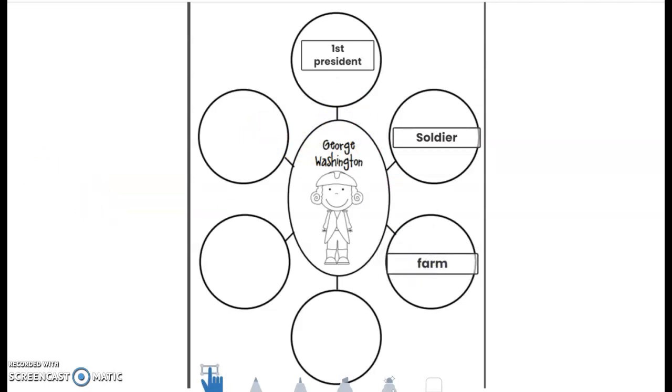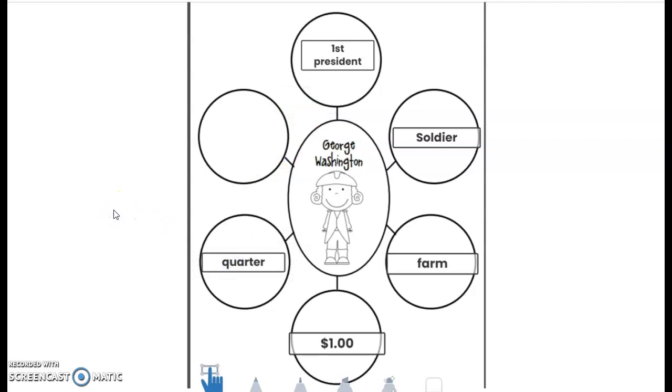What else do I remember about George Washington? Oh, he's on the $1 bill. So I'm going to do a $ and write a $1 to remind me he's on the $1 bill. I also remember that he's on the quarter. So I'm going to write quarter to help me remember he's on the quarter.